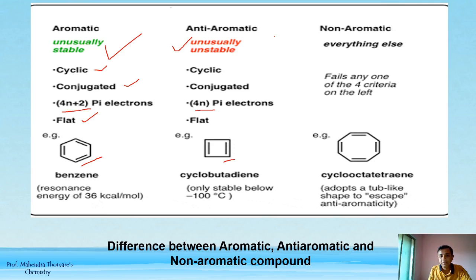इन चारों में से एक भी अगर fails any one criteria, so it will go in non-aromatic compounds.